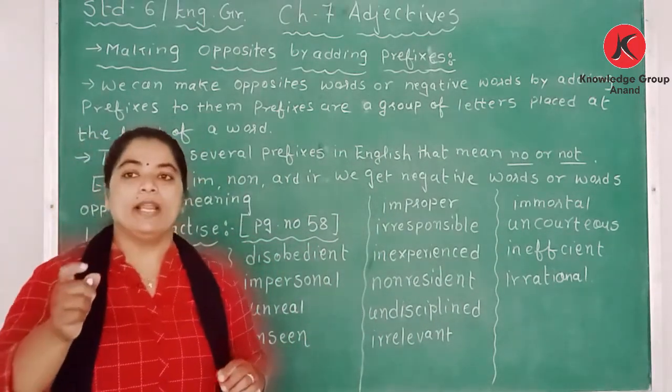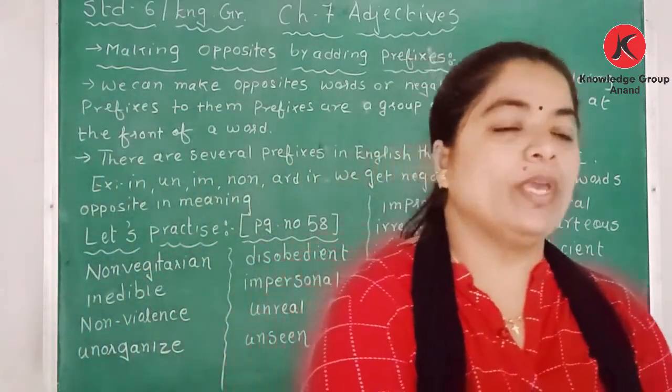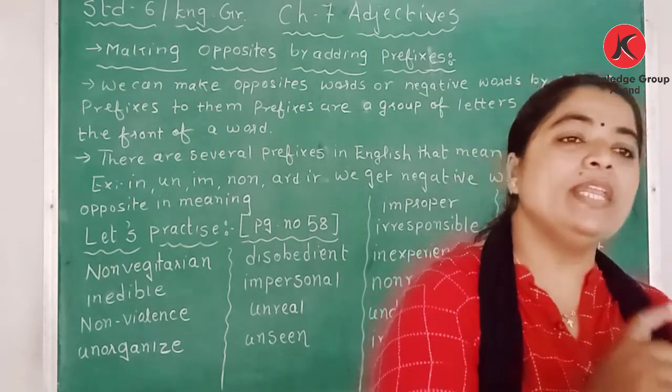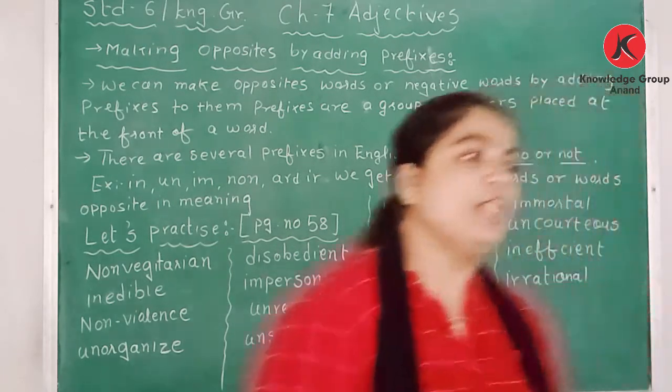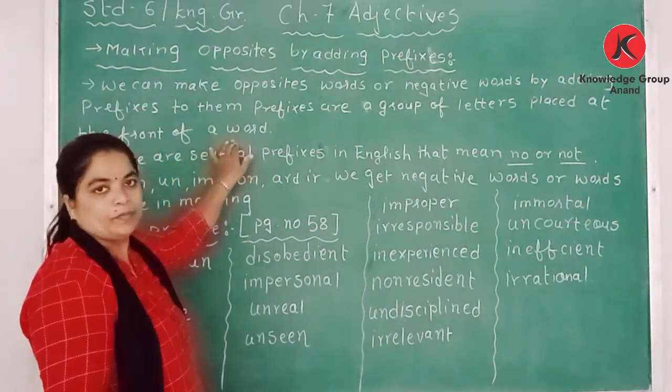Listen clearly: suffixes are used after the noun to make adjectives, but prefixes are used at the front of a word.